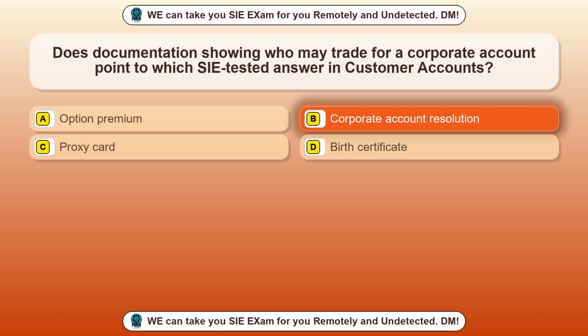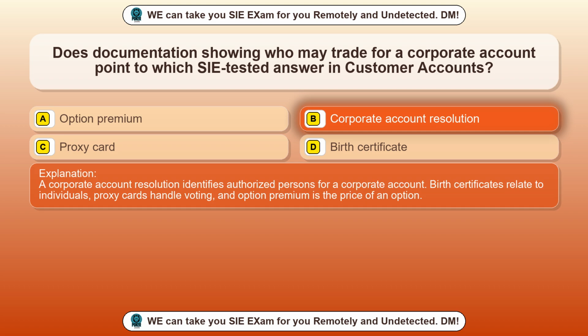Corporate account resolution. A corporate account resolution identifies authorized persons for a corporate account. Birth certificates relate to individuals, proxy cards handle voting, and option premium is the price of an option.